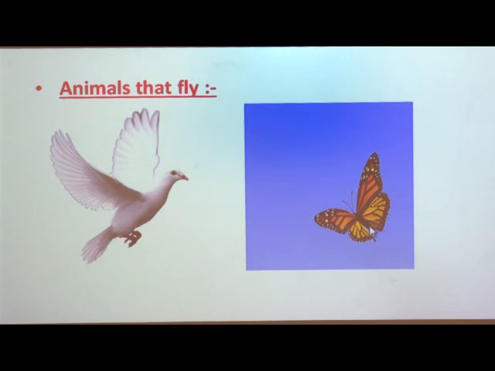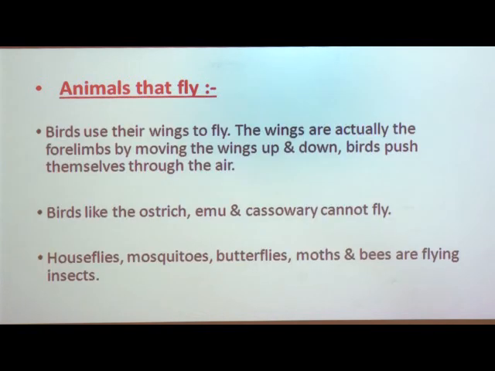Now apart from the flying birds, we also have groups of birds which cannot fly. Birds like ostrich, emu, cassowary and penguin cannot fly. Why can they not fly? Because their bodies are heavy and their wings are poorly developed, which does not allow them to fly.